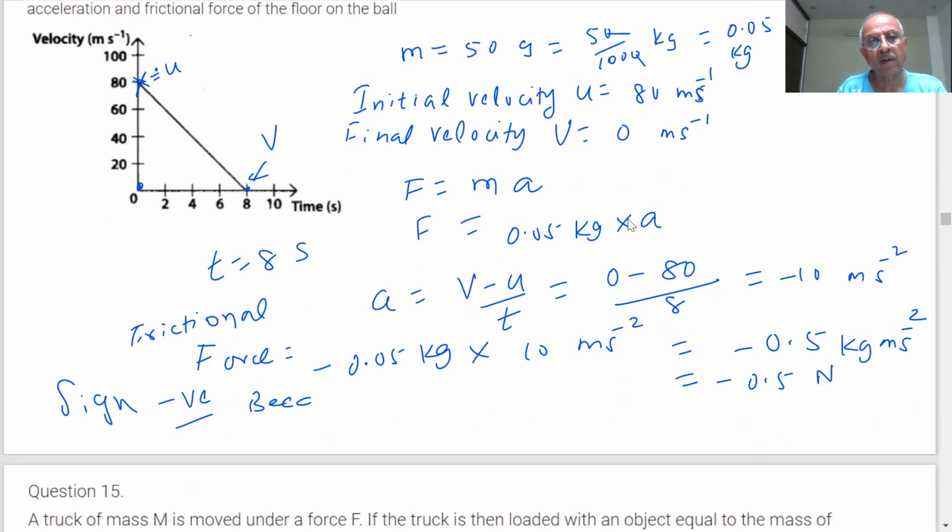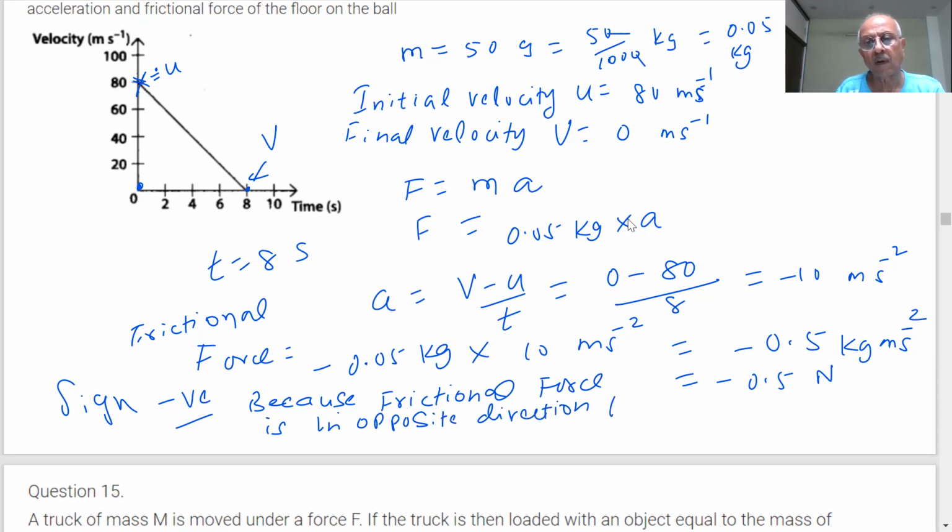Sir, but frictional force here should be positive. How can it be? It is stopping the ball because the ball would have otherwise moved. Sir, because frictional force is always opposing the motion of the objects. Frictional force is not providing motion to the objects. Frictional force is in the opposite direction to the motion of the object.